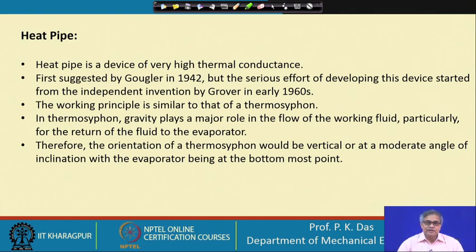Today heat pipe is a very established technology, and it covers a very large range of temperature, from the cryogenic range to several thousand, more than 1000 degrees Celsius, or the liquid metal range.